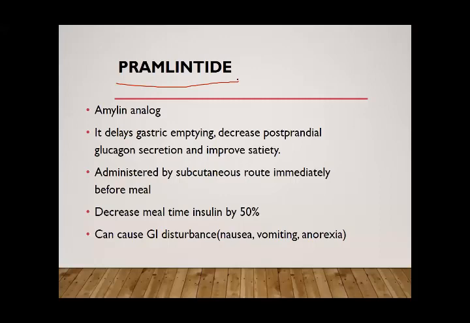The other drug that inhibits glucose absorption is the alpha glucosidase inhibitor, acarbose.